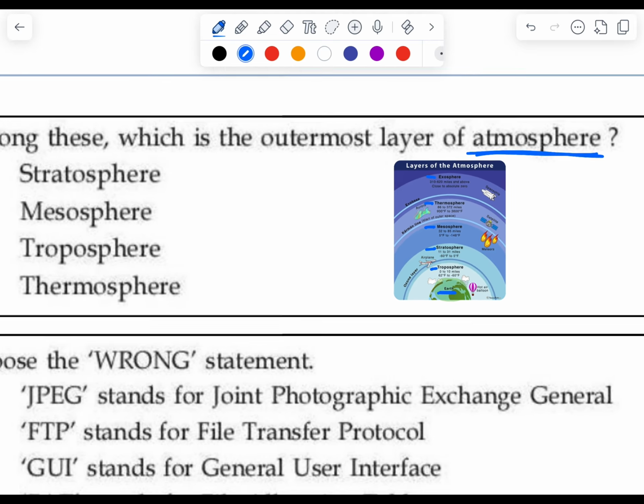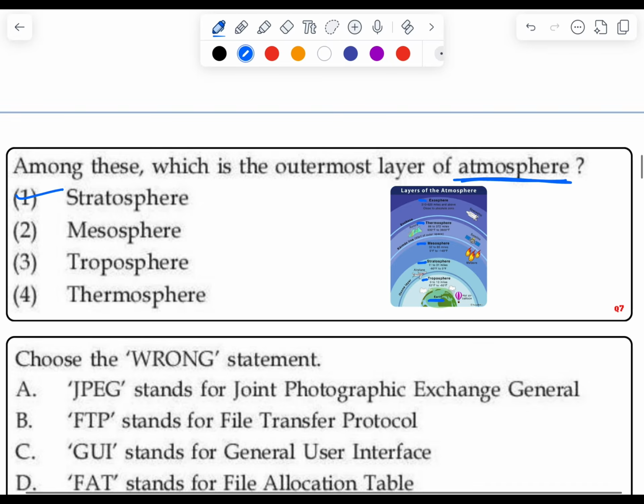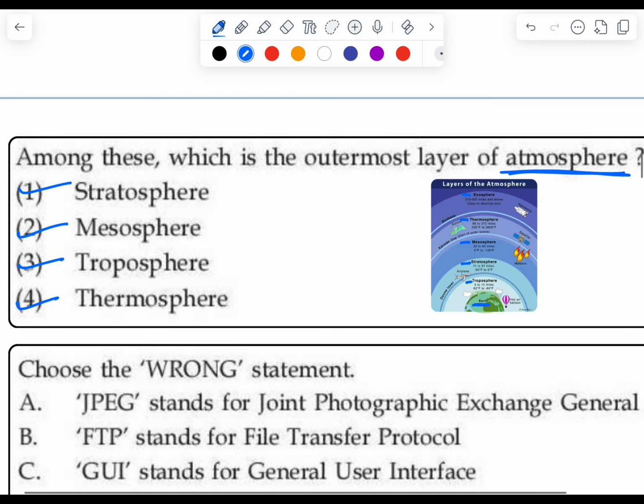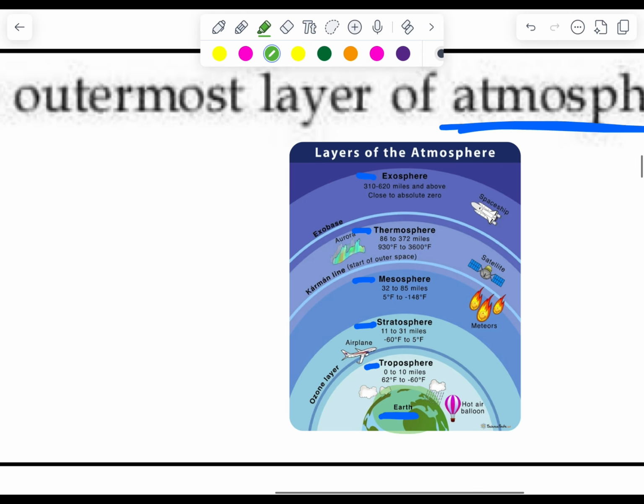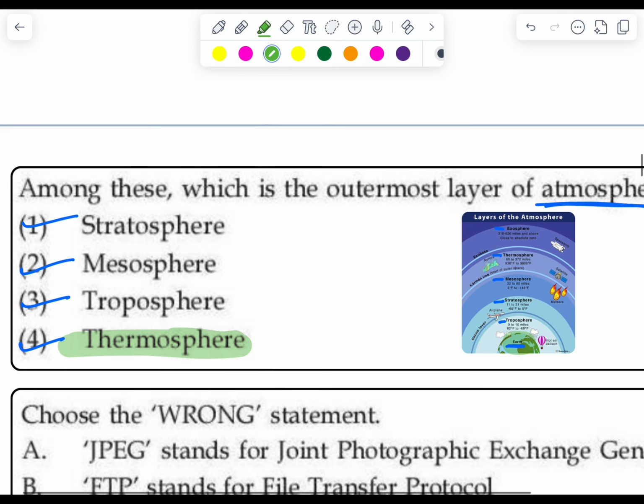And the given options are stratosphere, mesosphere, troposphere and thermosphere. So among these, the outermost layer would be thermosphere, as exosphere is not mentioned in the options.